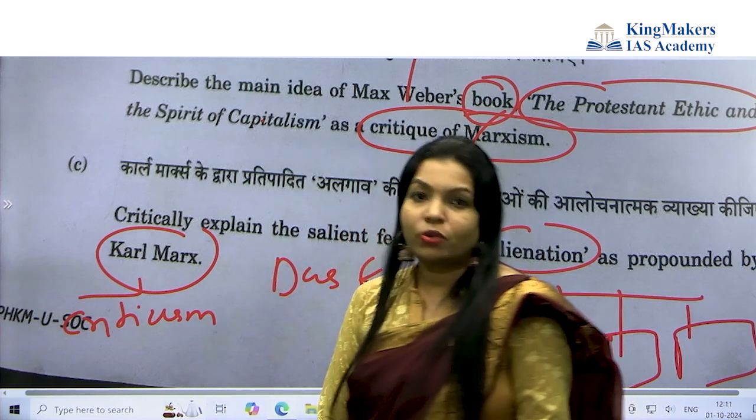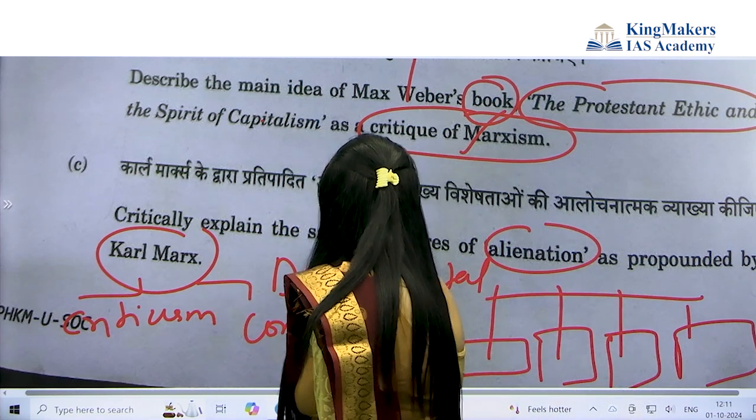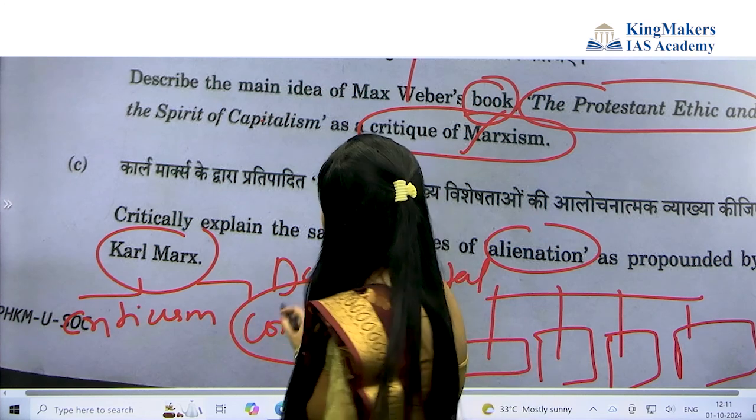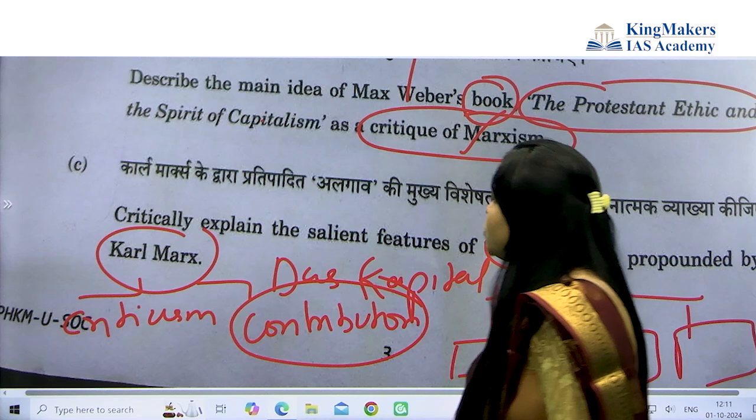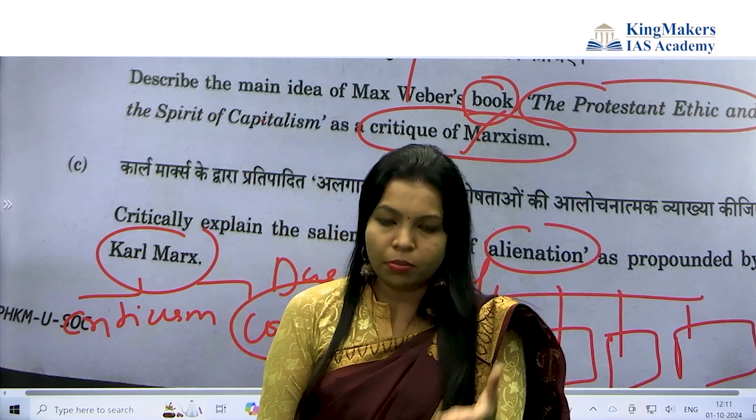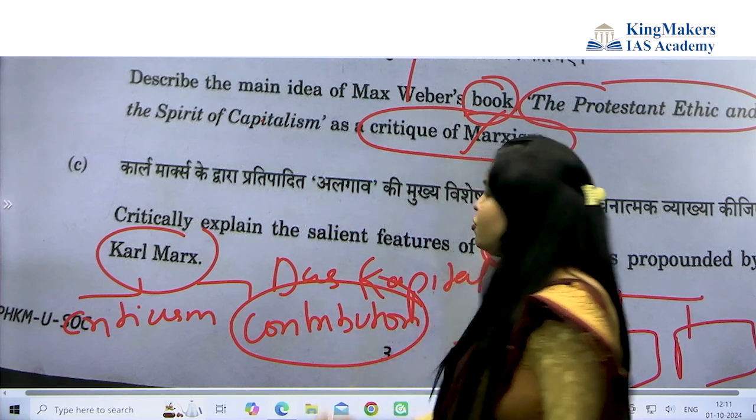Okay, so Karl Marx's critics you have to give, plus contribution. Contribution will help you to connect with the present situation, also relevance. This is what should be there. Because that is why, even in the 10 marks question, you need to write some criticisms, some contributions and relevance. When you talk about relevance, it is the connecting part of Karl Marx. So today you are connecting alienation.